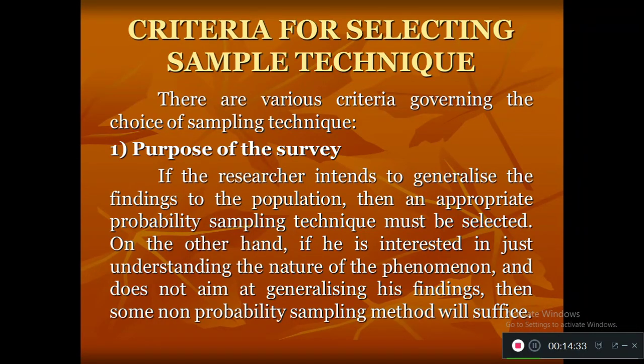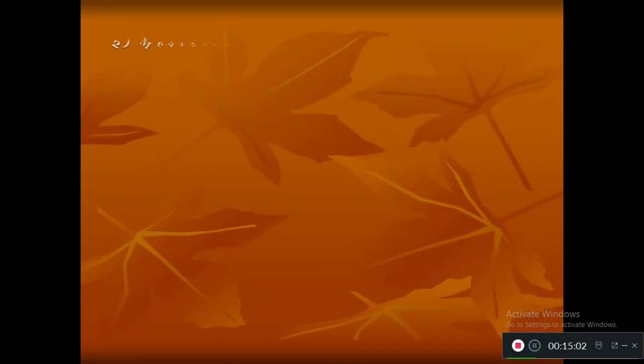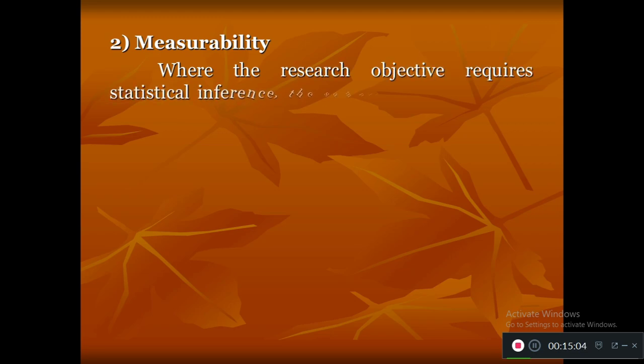When you want to know the cause and effect relationship, or when you want to generalize your findings to a population, go for probability sampling. If you just want to study the nature of the phenomena, how it is present, how it occurs, and why it is there, then we do non-probability sampling techniques. The next criteria is measurability.